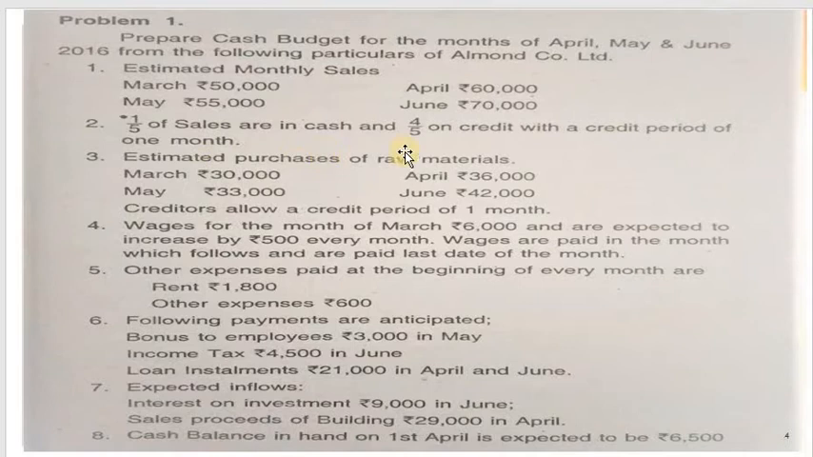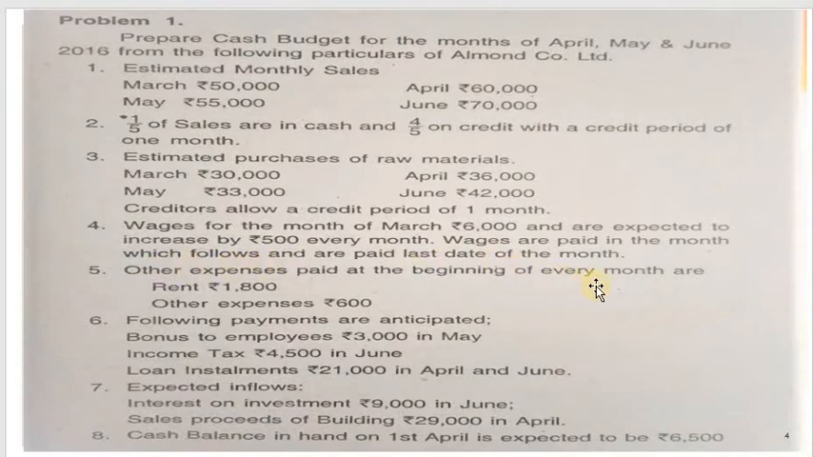Then estimated purchases of raw materials: March 30,000, April 36,000, May 33,000 and June 42,000. Creditors also give a credit period of 1 month. Wages for the month of March is 6,000 and are expected to increase by 500 every month. Wages are paid in the month which follows, that means in the next month, and are paid on the last date of the month.